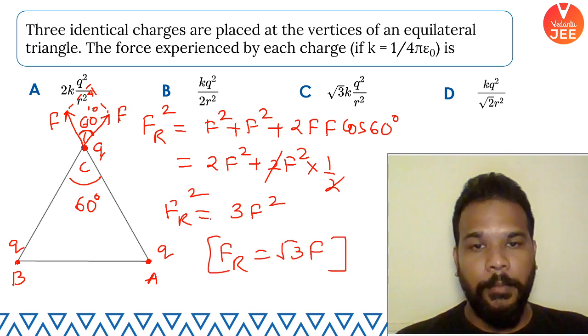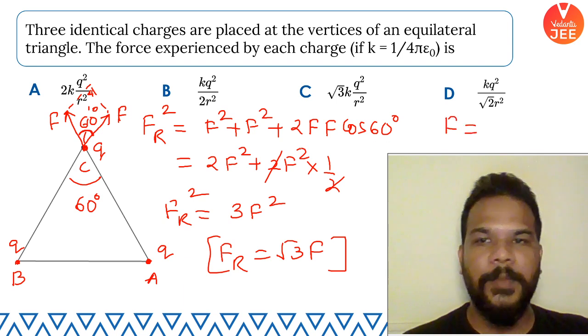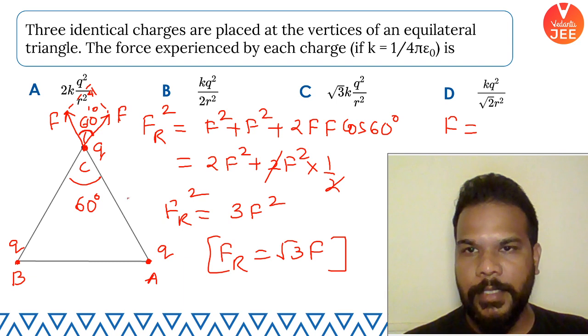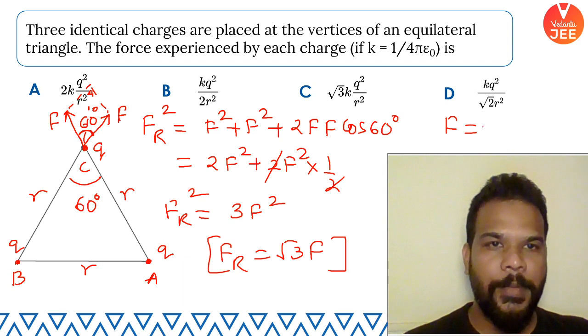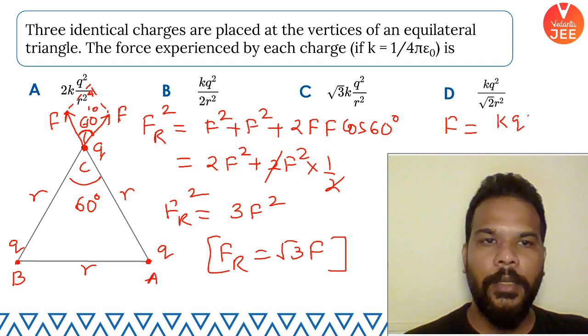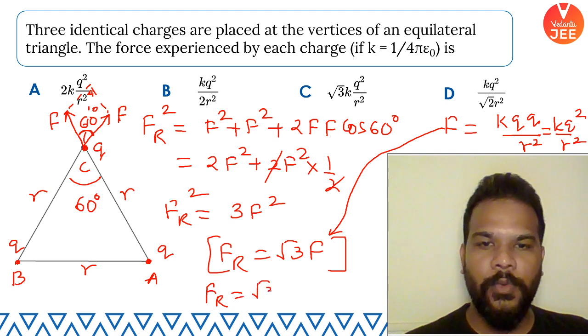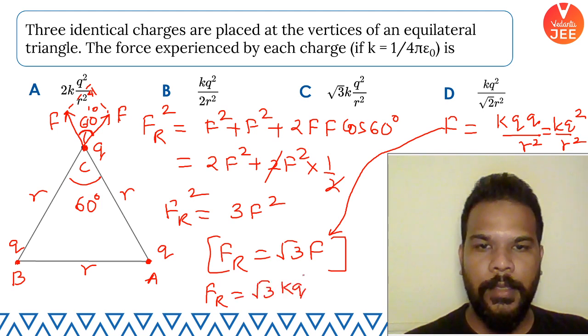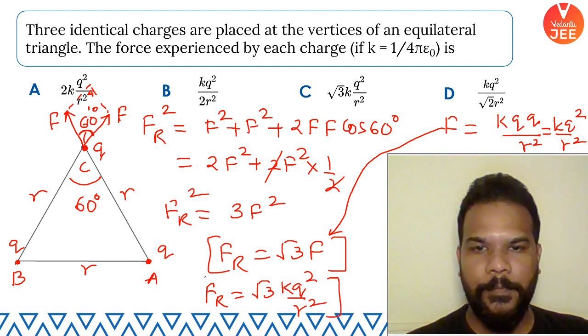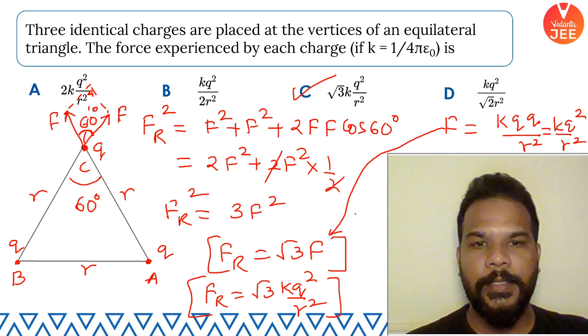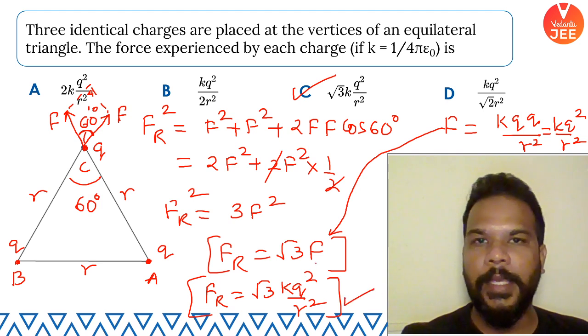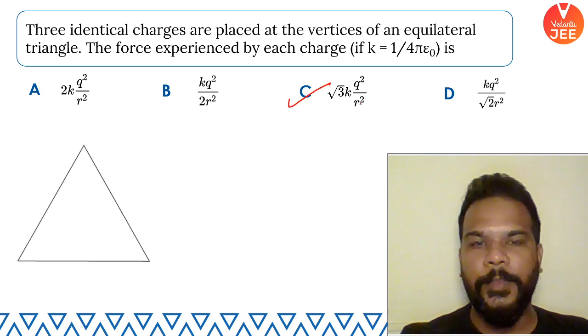Okay. But what is F? F is basically one of the forces. And if I consider the gap, because as per the option, it looks like the gap has to be considered to be R. So let me write capital F, and that is going to be K Q1 Q2 by R square, or you can say it is K Q square by R square. So if I put the value of F back here, I get the value of Fr as root 3 K Q square by R square, which means the correct answer is option C. Root 3 times K Q square by R square. This is our correct answer.